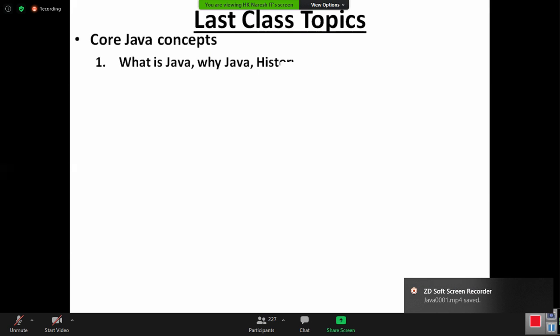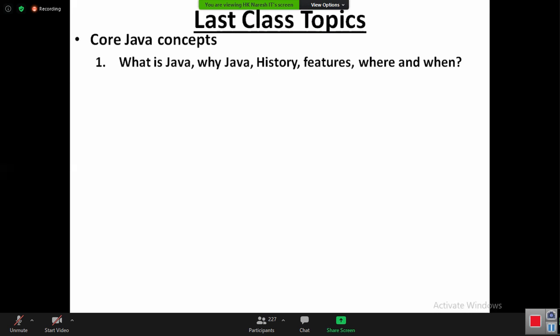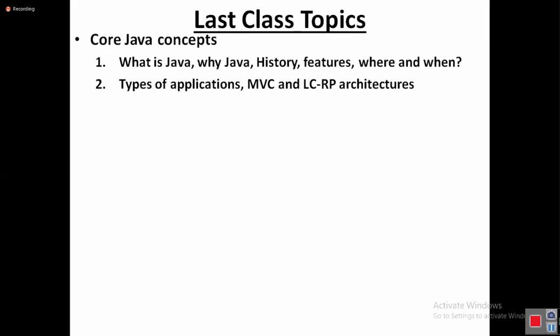First, we learn core Java concepts. What is Java? Why Java? Java history, features, where to use Java, when to use Java. We completed that. Then, following that, we discussed types of applications, MVC, LCRP architecture. Okay, then we discussed Java concepts and editions.